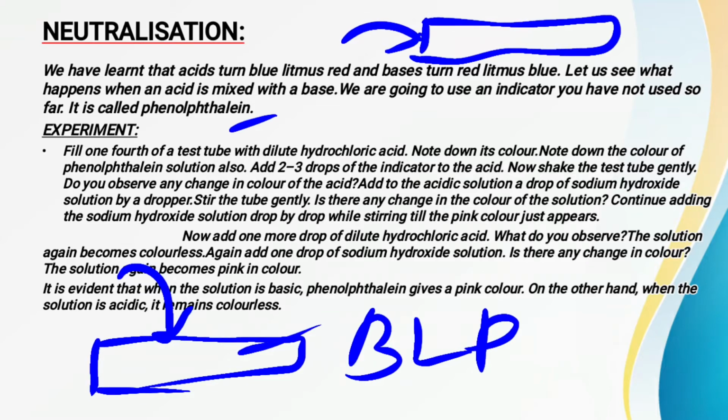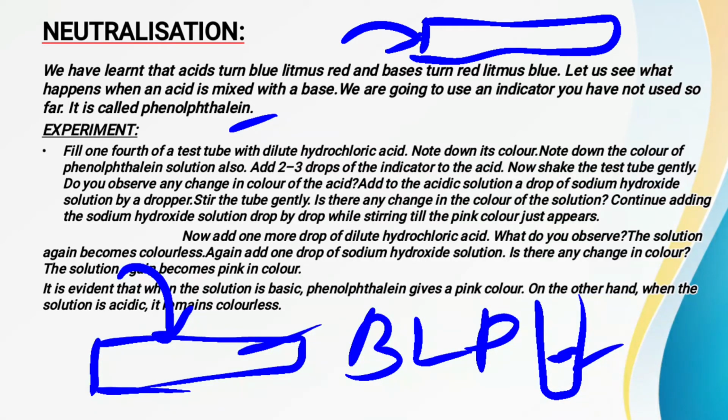Now in the experiment, what do you have to take? You have to take a test tube or a beaker. Now in this test tube, you have to add some amount of the acid, and make sure you take the dilute form of the acid, because if you take the concentrated one, you are not able to handle it, and it is also risky.